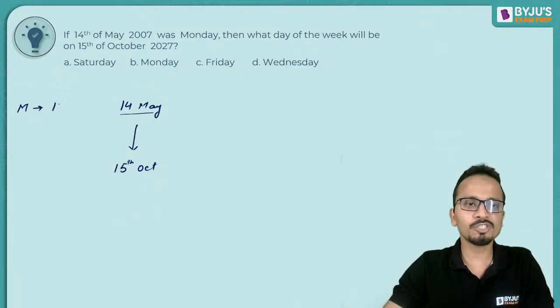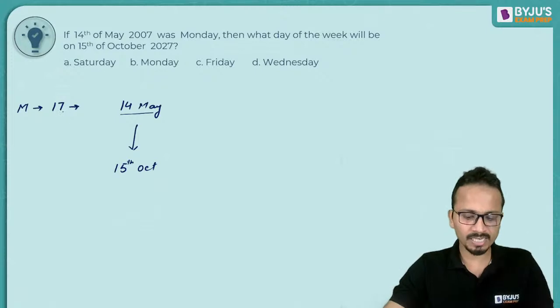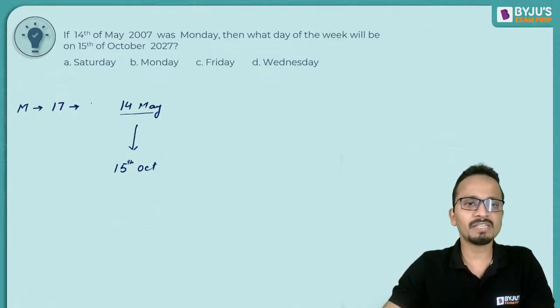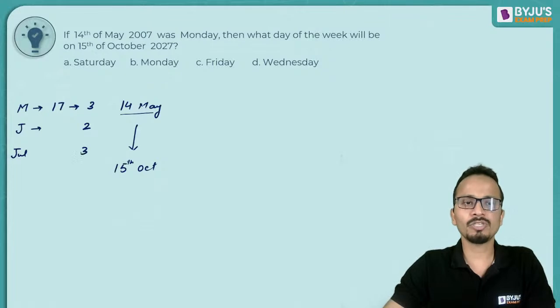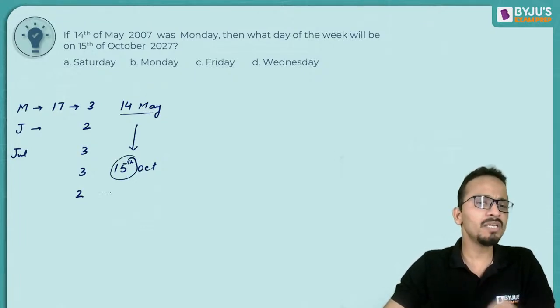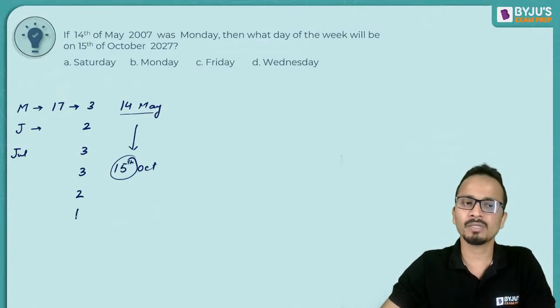So for the 17 days of May, the number of odd days, I'll keep dividing 17 by 7 alongside. 17 divided by 7, remainder is 3. Now this is for May. Then June, the number of odd days will be 2. For July, it is 3. August, it is 3. September, it is 2. And October, we have 15 days. 15 when divided by 7, the remainder is 1.